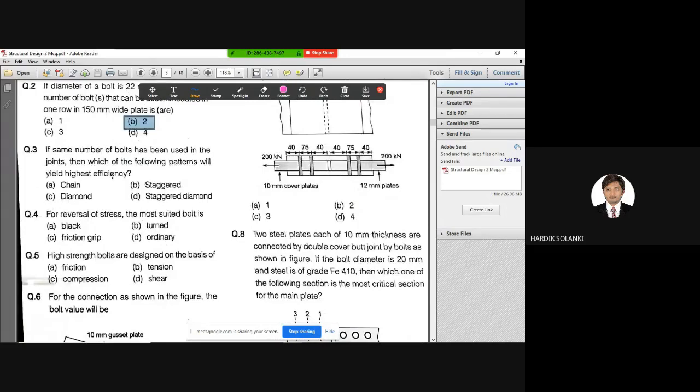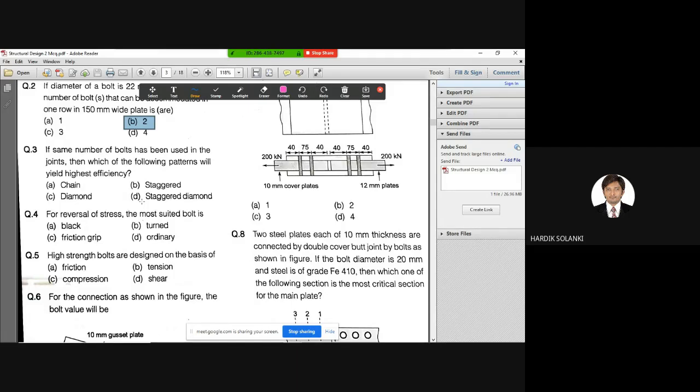Okay, we go to the next question: if the same number of bolts has been used in the joints, then which of the following patterns will yield the highest efficiency? This is also a very interesting question. For that, you need to know the fundamentals. Once again, reading the question: if the same number of bolts has been used, let us assume 5 bolts are used, which pattern will yield the highest efficiency? Chain, staggered, diamond, or staggered diamond.